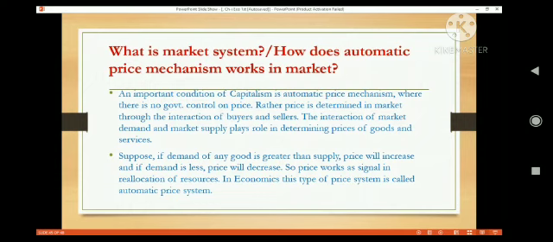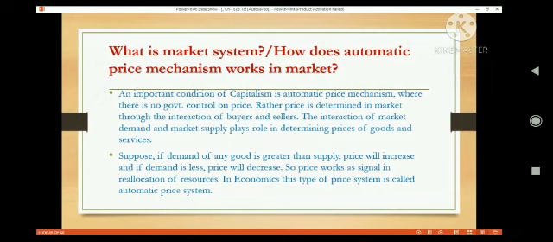An important condition of capitalism is the automatic price mechanism, where there is no government control on price. Rather, price is determined in the market through the interaction of buyers and sellers, that means through the interaction of demand and supply. The interaction of market demand and market supply plays a role in determining prices of goods and services.